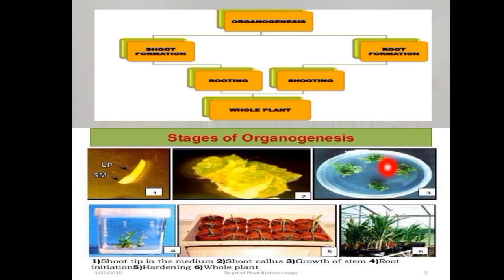And then we have to initiate the rhizogenesis. For the initiation of the rhizogenesis, we have to put the auxins or hormones here, and only then will we get the roots. After the formation of the root, the plant is transferred to the soil, and then we can plant the whole plant in the garden. So these are the stages of the organogenesis.